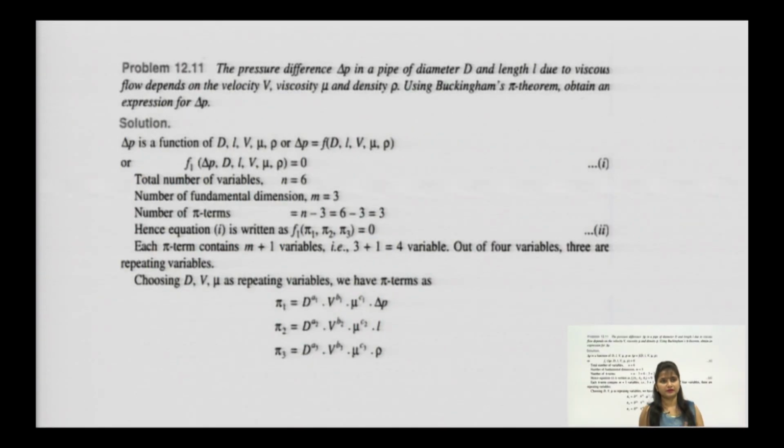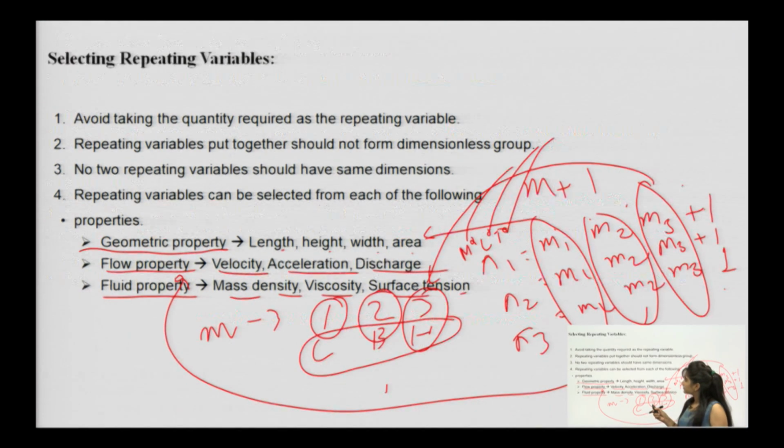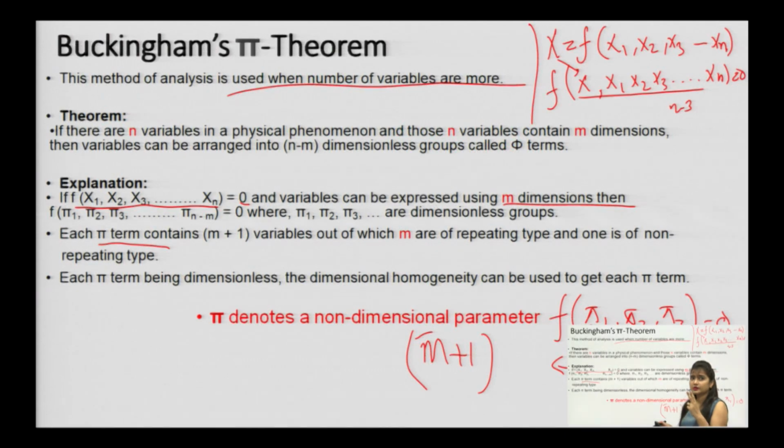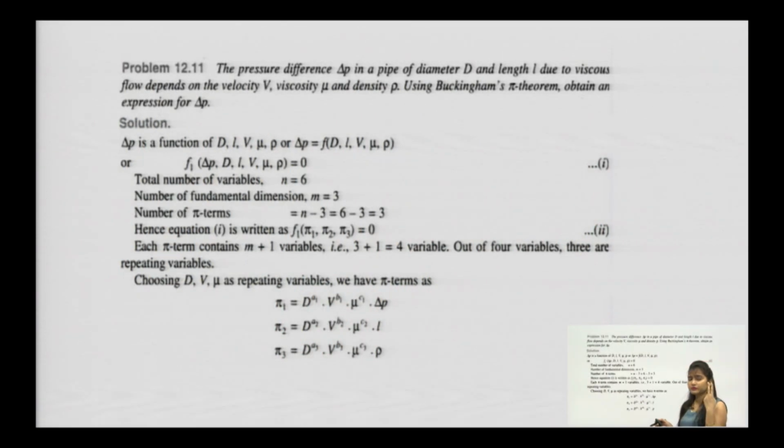Let us do one numerical, although it is a bit lengthy, but it is very easy. Previously you have seen the discharge for the relays, and the same pattern is being followed. The only difference is that there the variables were limited to 3 to 4, or 2 variables, that is area and velocity. Now, coming to the Buckingham pi theorem, variables increase, so a few steps increase, else the path is the same.